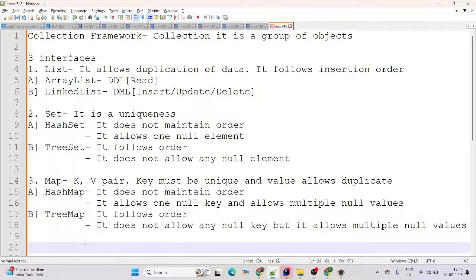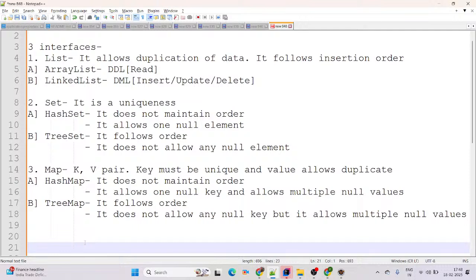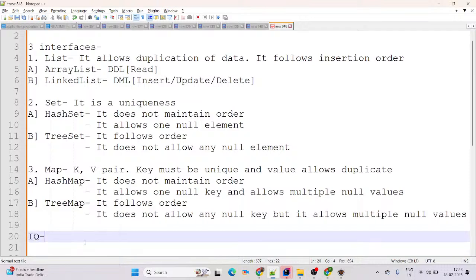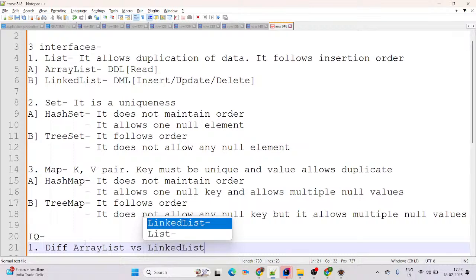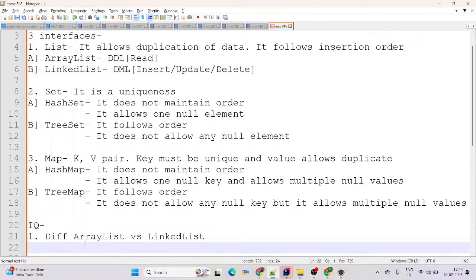Now we'll come up with the next. Here, I will add some interview questions as well. First question, you can simply say, differentiate ArrayList versus linked list. Then you are aware that ArrayList follows DDL, linked list follows DML. ArrayList is more suitable for read operations, linked list is more suitable for manipulations.